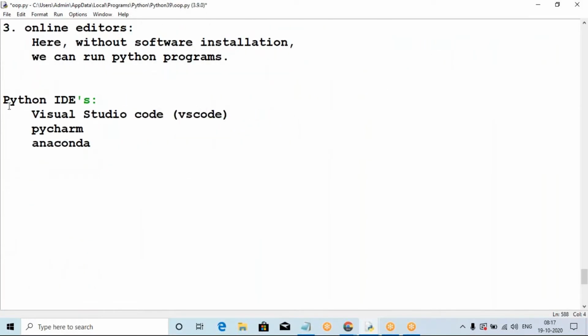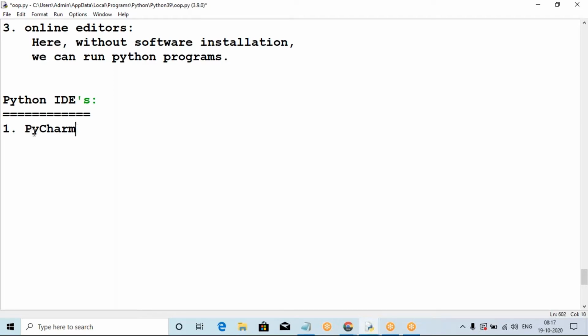So what are the IDEs? This is very important. What are the top IDEs in Python? The number one top IDE for a Python developer is PyCharm, with P capital and C also capital.